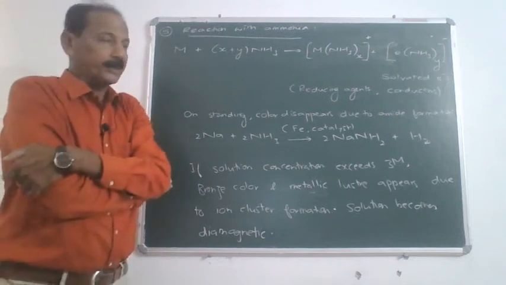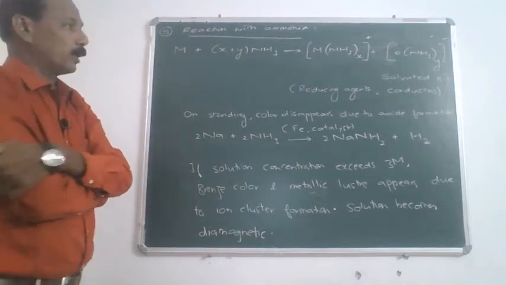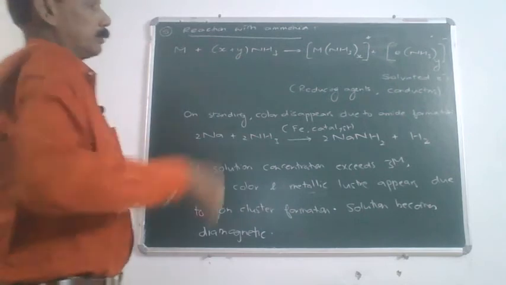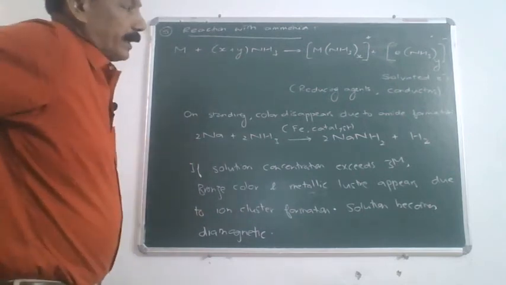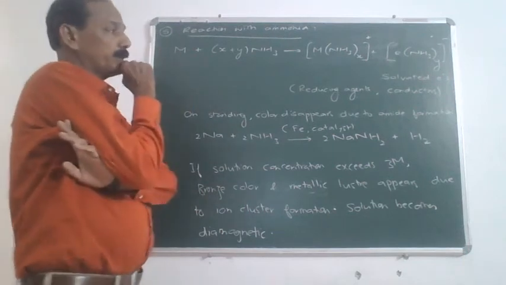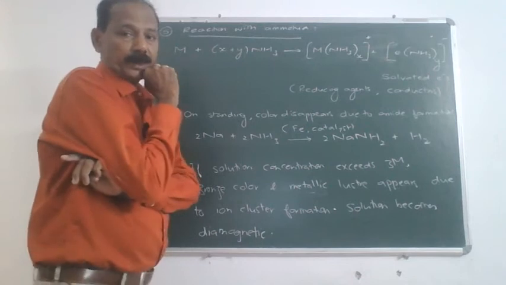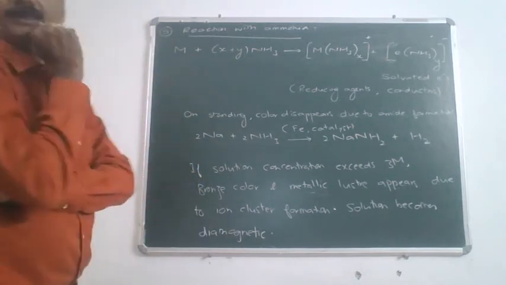Remember, a solution of alkali metals in ammonia has got a blue color due to the presence of these solvated ions or solvated electrons. These solutions act as very good reducing agents and are very good conductors.